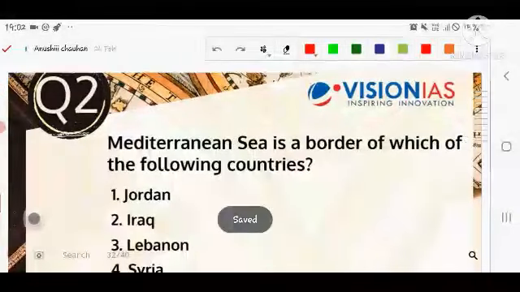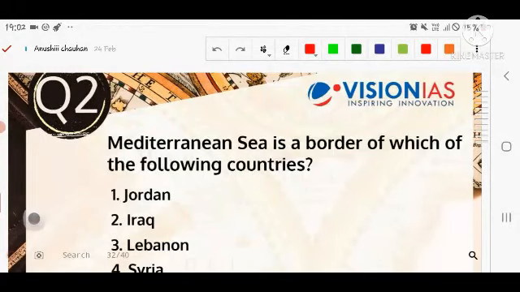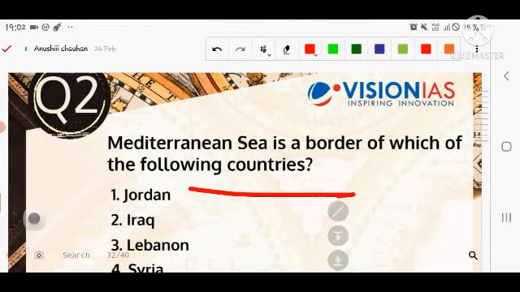Let's see the next question. The next question is very easy and related to the geography section. They're asking: the Mediterranean Sea is the border of which of the following countries? Which of the following share a border with the Mediterranean Sea? You know very well where the Mediterranean Sea lies. First, you should comment in the comment box: with which ocean is the Mediterranean Sea associated? Whether it be the Atlantic Ocean, Pacific Ocean or Indian Ocean, the options are these.